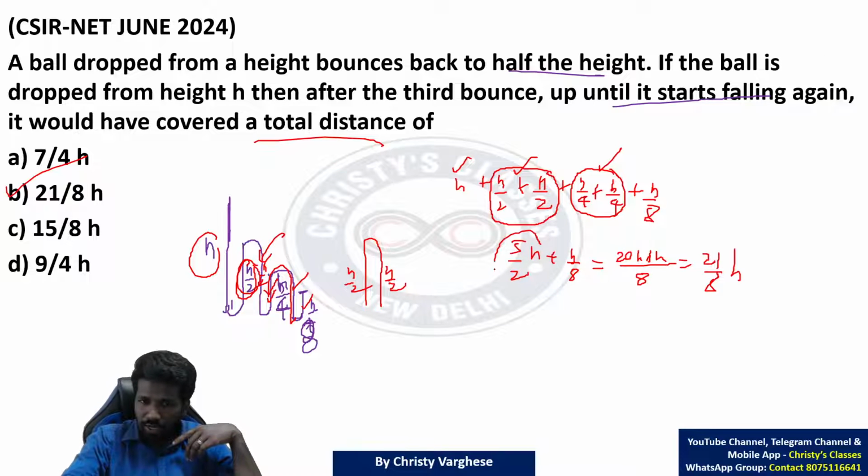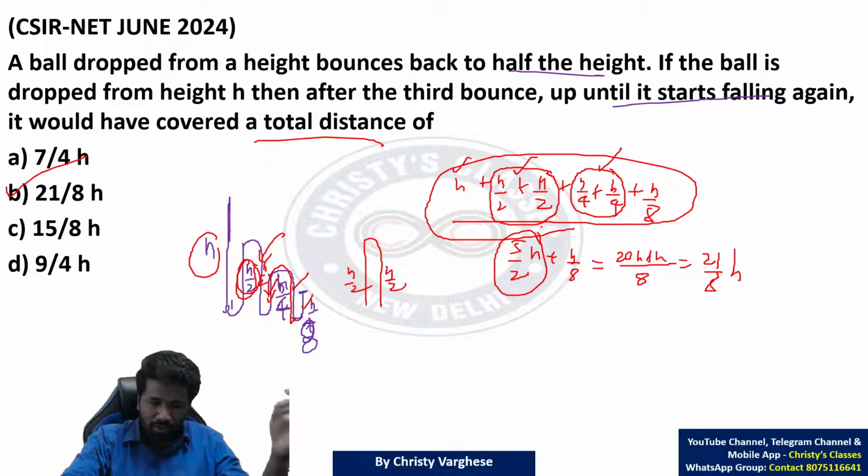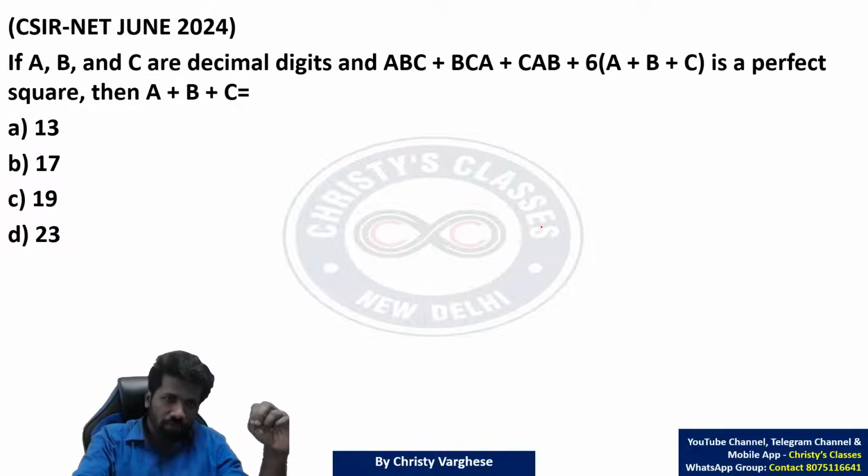Again, if you are not directly able to do this 5 by 2h, take the LCM completely here and then add it. That is also fine. Try this, all of you.